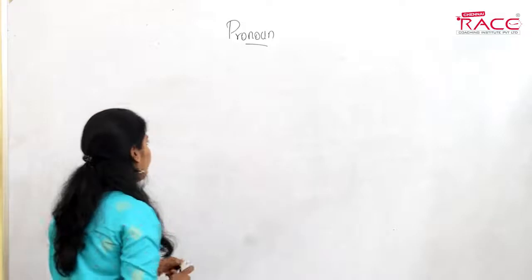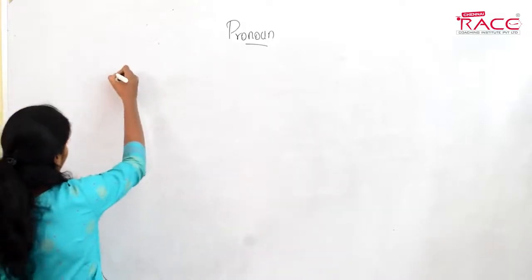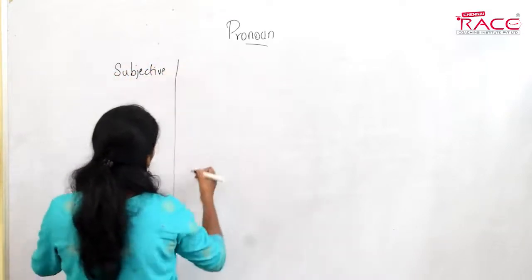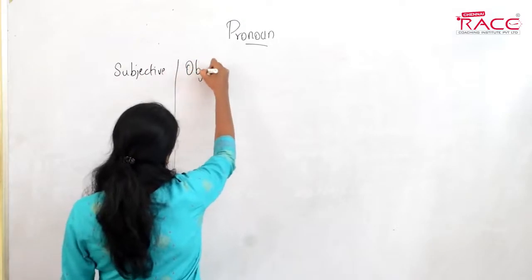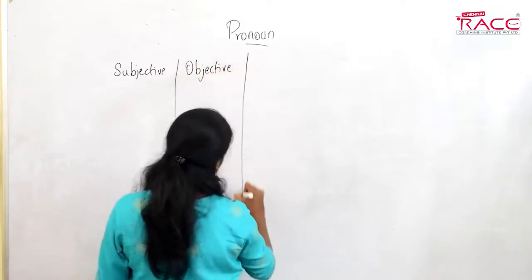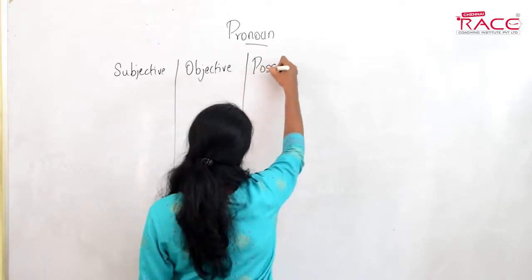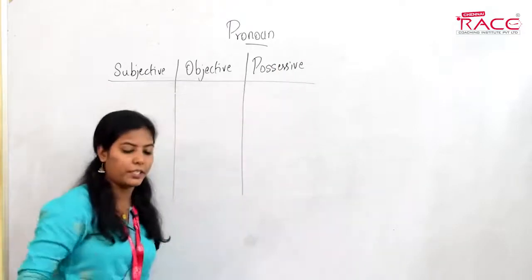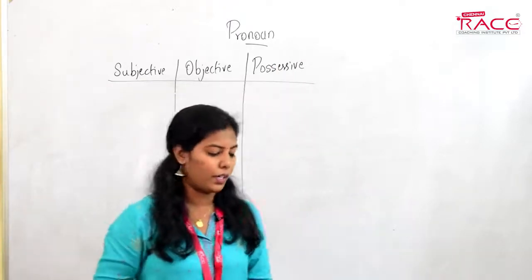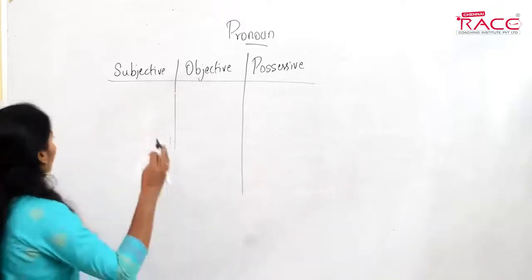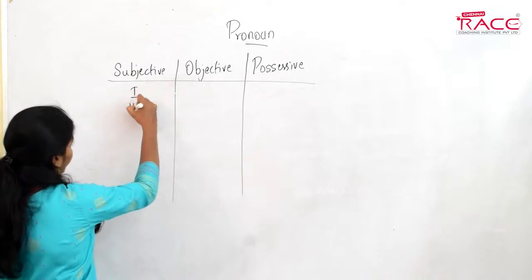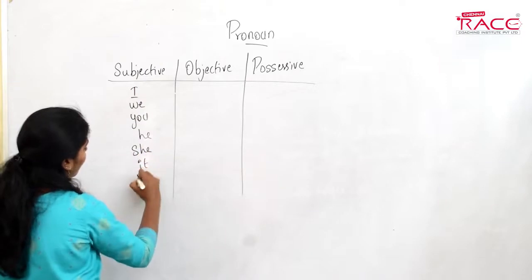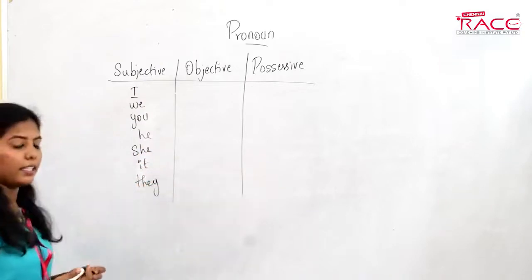So next we will see where we use pronouns. We have three forms of pronouns: subjective pronoun, objective pronoun, and possessive pronoun. Subjective, objective, possessive. Possessive denotes ownership. So I'll write down all the pronouns we have: I, we, you, he, she, it, they. These are the pronouns we have.